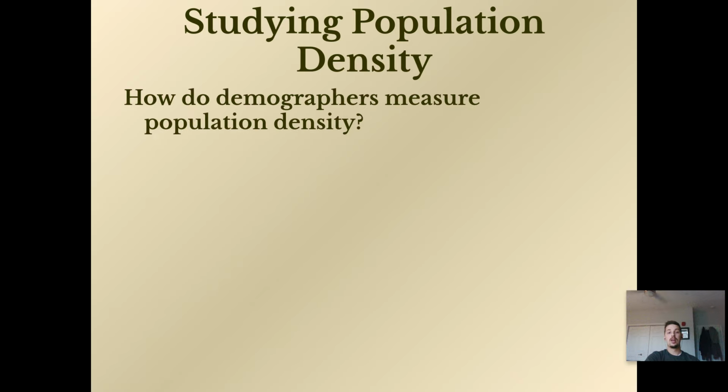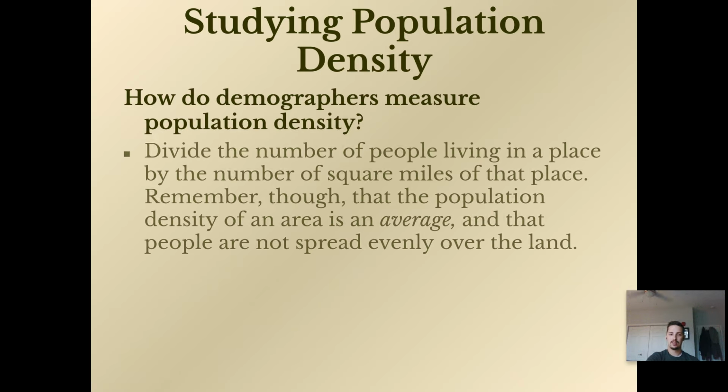So, how do demographers measure population density? What you do is you divide the number of people living in a place by the number of square miles in that place. Remember, the population density of an area is an average, and people are not spread evenly over that land. So it's an average.